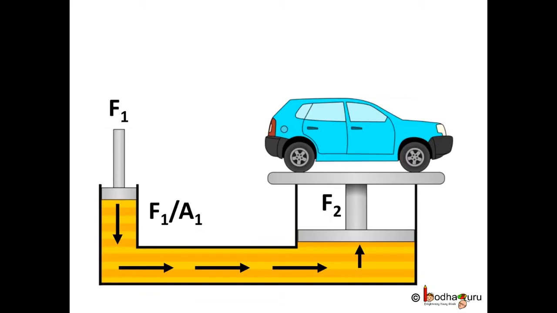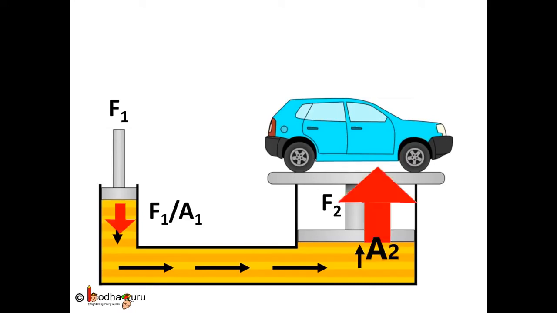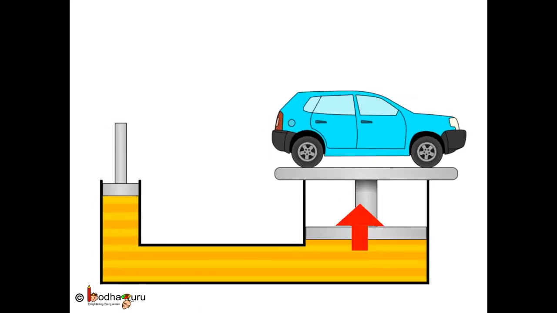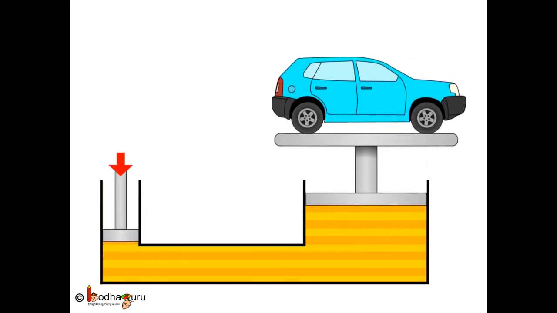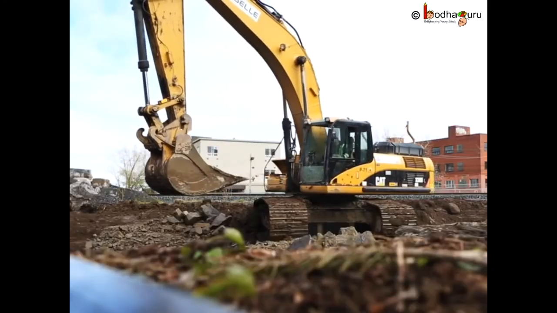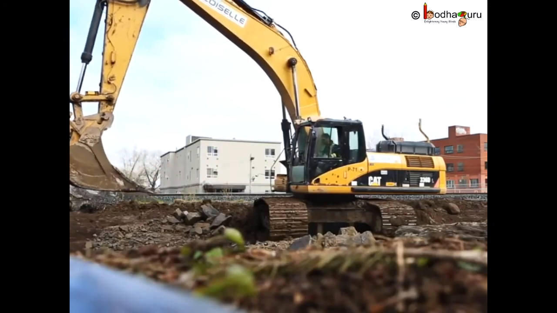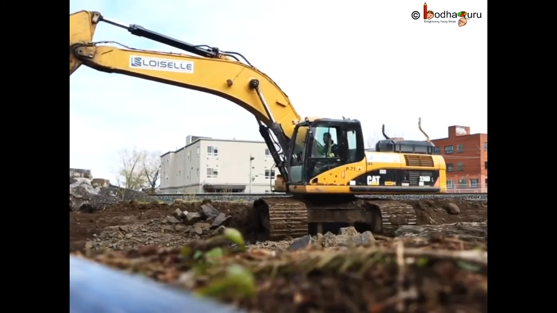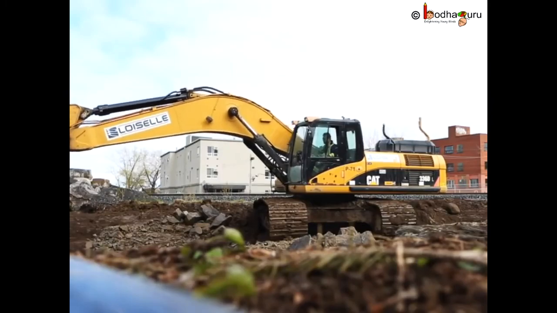Now, in case you have not noticed, the upward force applied on the second tube or the second piston is A2 by A1 times the force we applied on the smaller piston. So we see force gets multiplied many times. Thus, we can generate enough push to lift a heavy car by applying a much smaller downward push in the smaller piston, that is in the left arm. Thus, hydraulics is used to generate huge force by applying much smaller force in many heavy vehicles like bulldozers, trucks, etc.